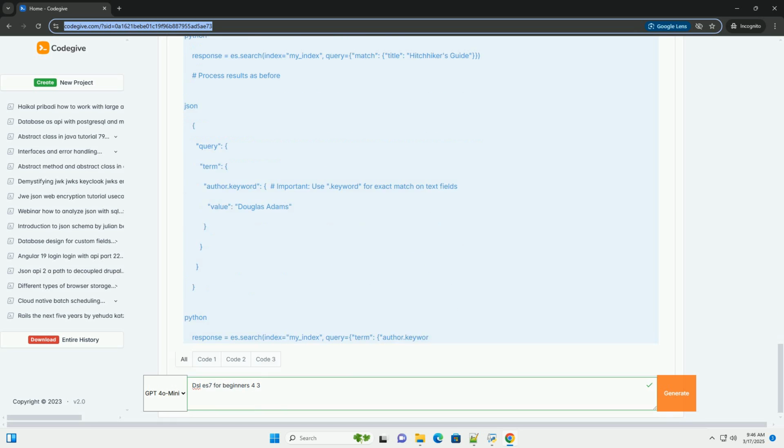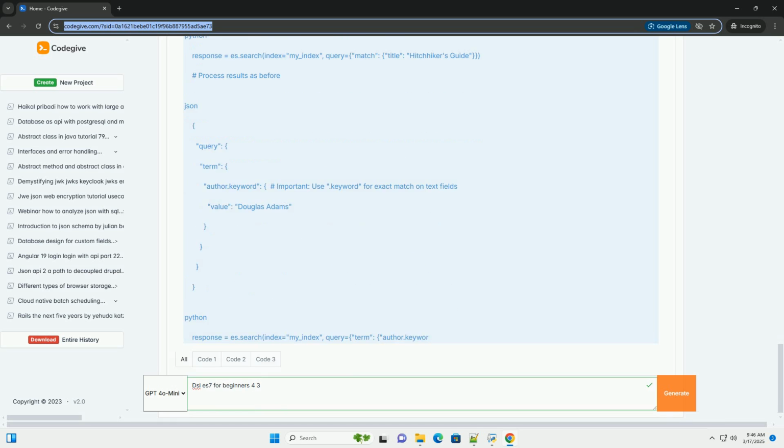5. Aggregations, extracting insights from your data. Aggregations allow you to perform analytics and derive insights from your data. They are similar to group by clauses in SQL. Aggregations are defined within the aggregations, or aggs for short, section of the search request. Let's look at some common aggregation types.